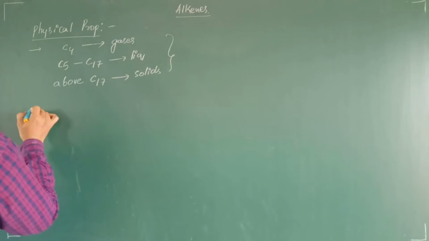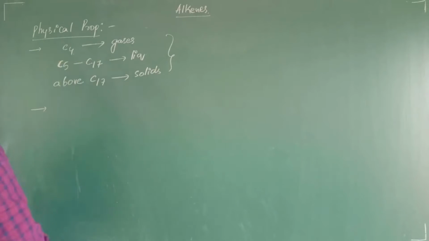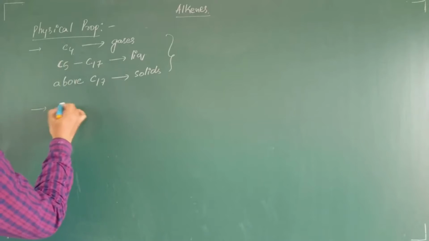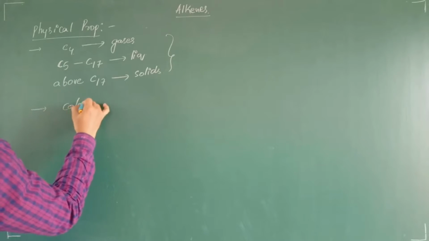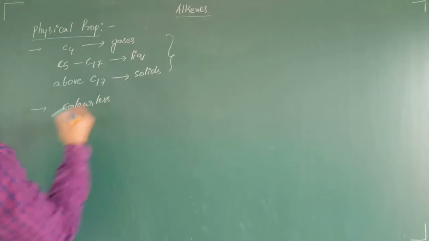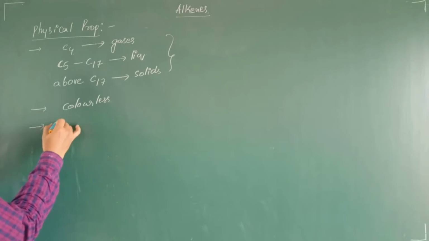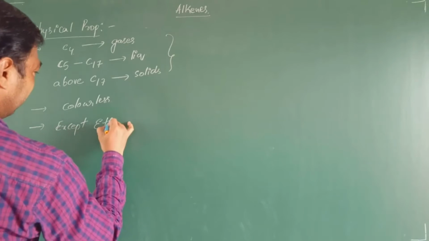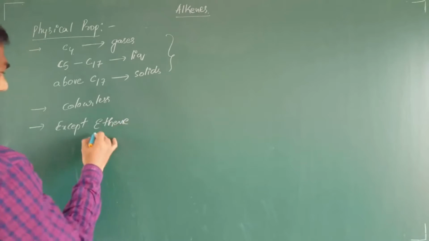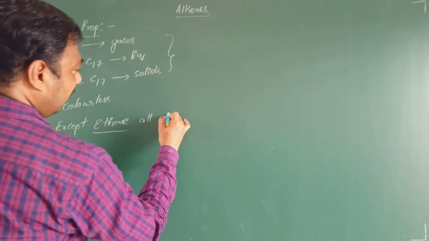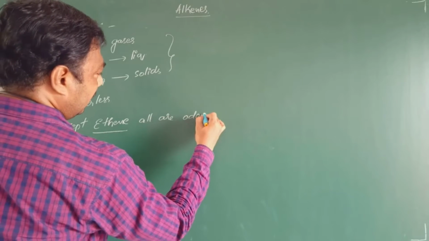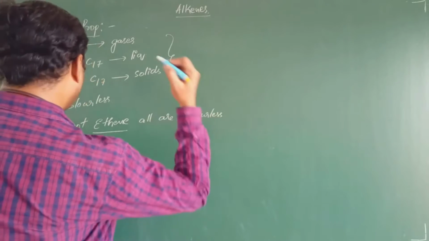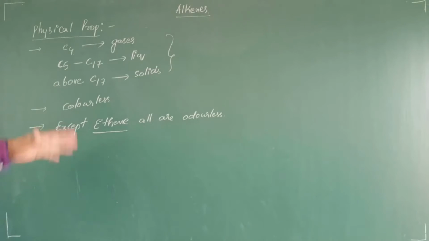Now coming to the next part, all these alkenes are colorless, and except ethene, all are odorless. This is generally regarding their physical properties.